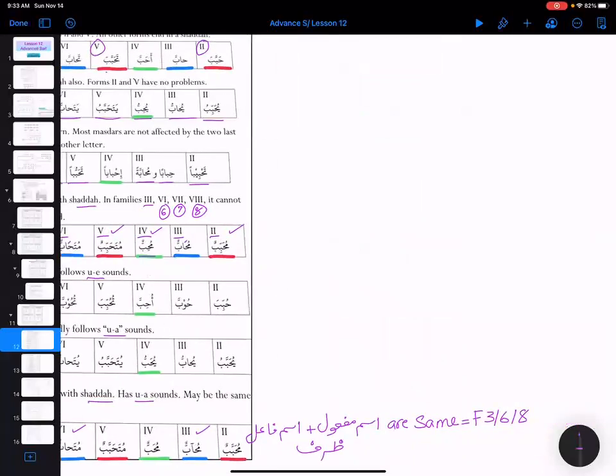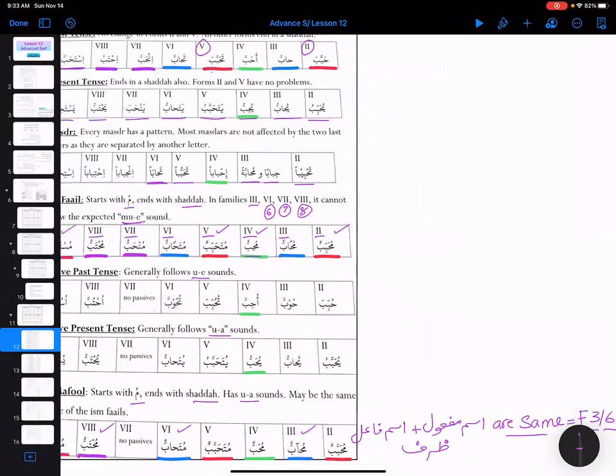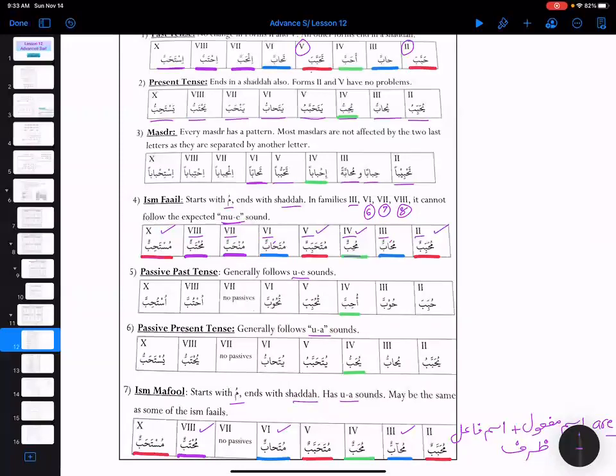So basically ism fa'il, ism maf'ul, and zarf are all going to be the same in what? Family 3, family 6, and family 8. And these are the families having fatha before the shadda, right? So that's why all three, ism fa'il, ism maf'ul, and zarf, are all the same.